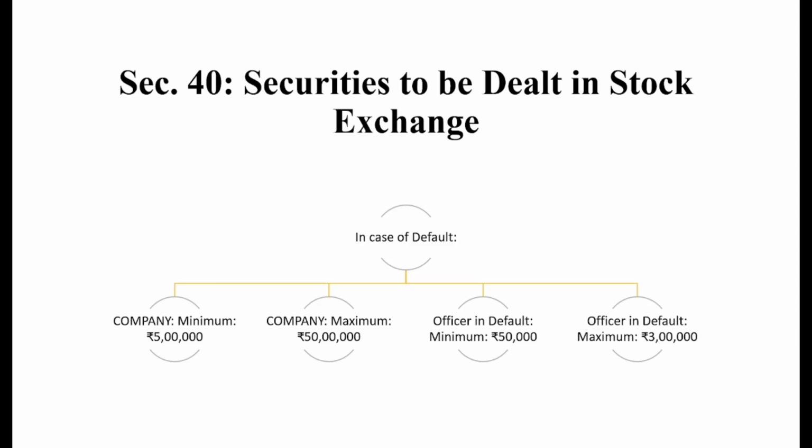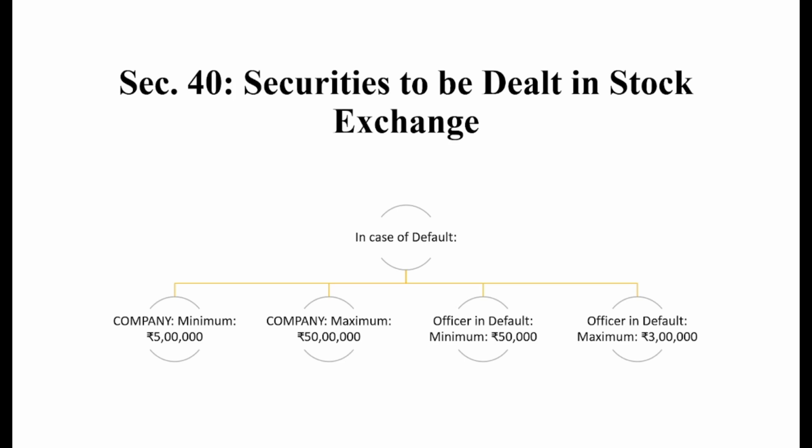In the case of default, the fact is very simple. Two persons shall be liable. First is the company and second is the officer in default. The company shall face a minimum fine of 5 lakh and a maximum fine of 50 lakh rupees. In the case of an officer in default, they will face a minimum fine of 50,000 and a maximum fine of 3 lakh rupees. I hope this is also clear.